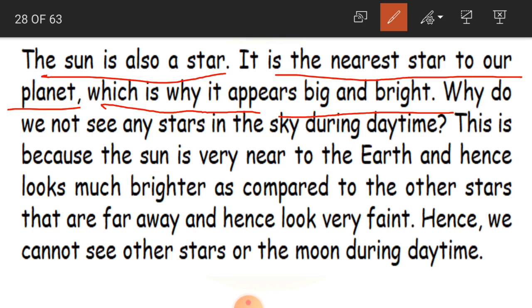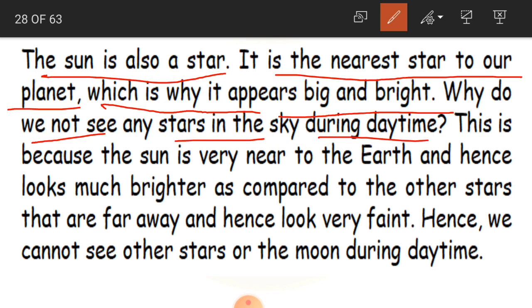Clear? And why do we not see any stars in the sky during daytime? So now you will have the question. When we are able to see the sun, which is also a star, why are we not able to see the other stars during the daytime? Why are we only seeing them at night?